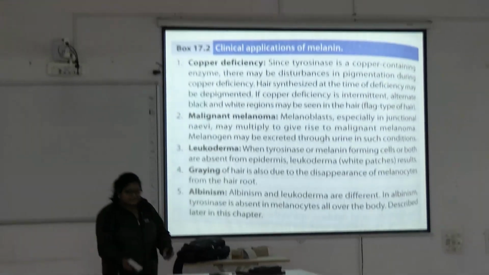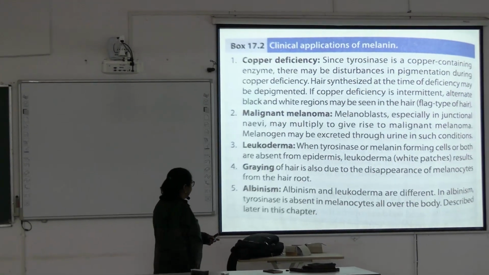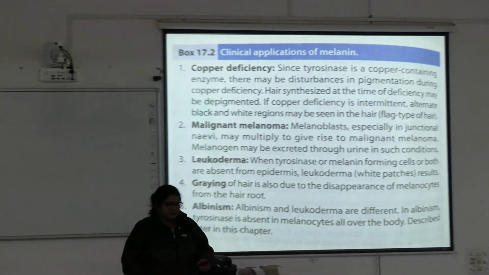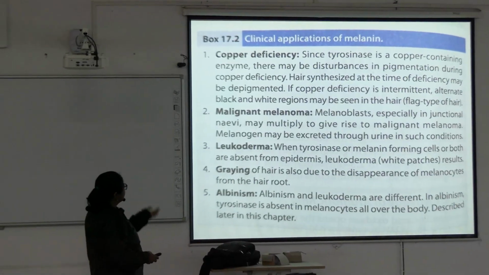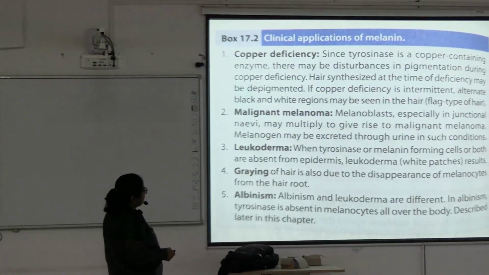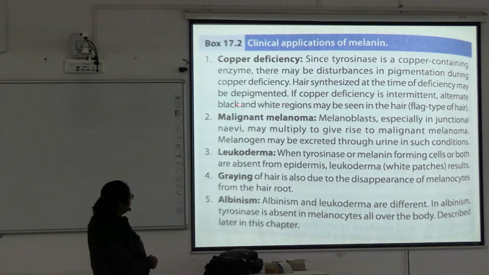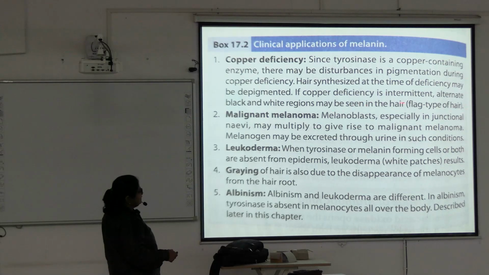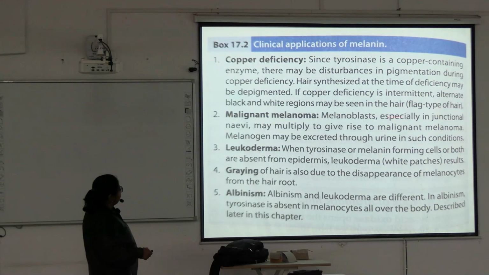So flag sign is a manifestation of copper deficiency due to lack of or intermittent synthesis of the melanin. If copper deficiency is intermittent, alternate black and white regions may be seen in the hair. Okay, this is called flag type of hair.